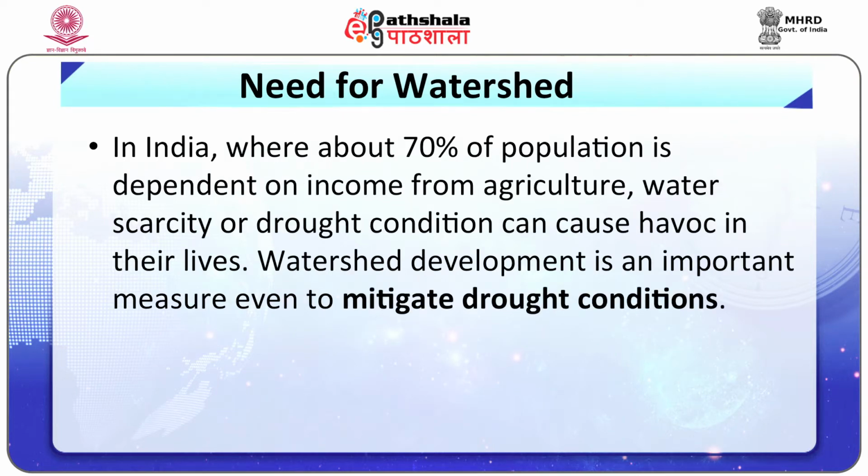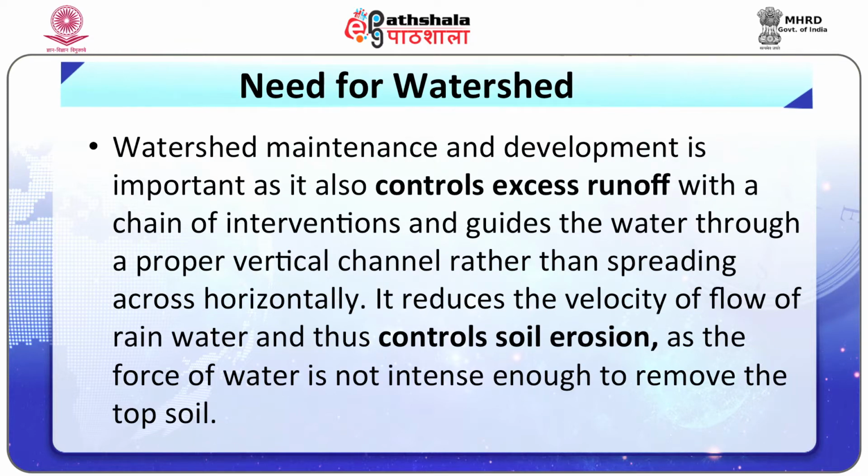In India, where about 70% of the population is dependent on income from agriculture, water scarcity or drought condition can cause havoc in their lives. Watershed development is an important measure even to mitigate drought conditions. Watershed maintenance and development is important as it also controls excess runoff with a chain of interventions and guides the water through a proper vertical channel rather than spreading across horizontally.